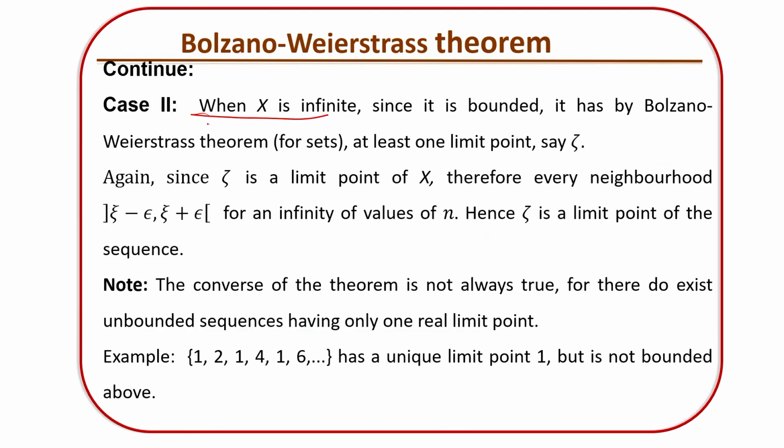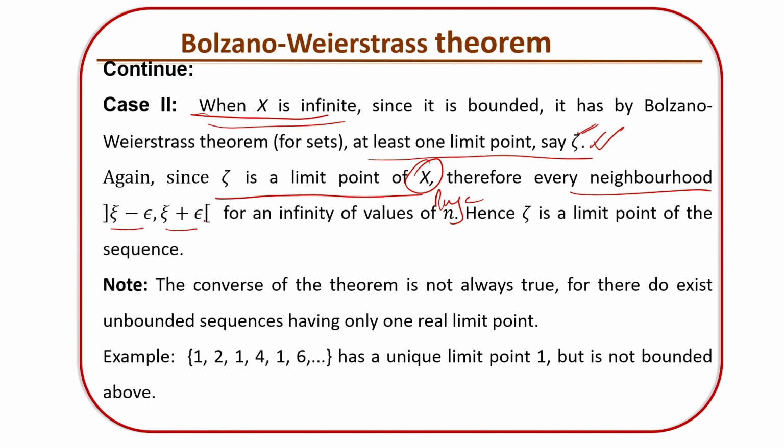Similarly, we consider X is infinite. Since it is bounded, by the Bolzano-Weierstrass theorem it has at least one limit point, and let that limit point be sigma here. Since sigma is a limit point of capital X, the range set, every neighborhood, that means the open interval (sigma - ε, sigma + ε), contains points of the sequence for an infinite number of values, and therefore sigma becomes a limit point of the sequence.